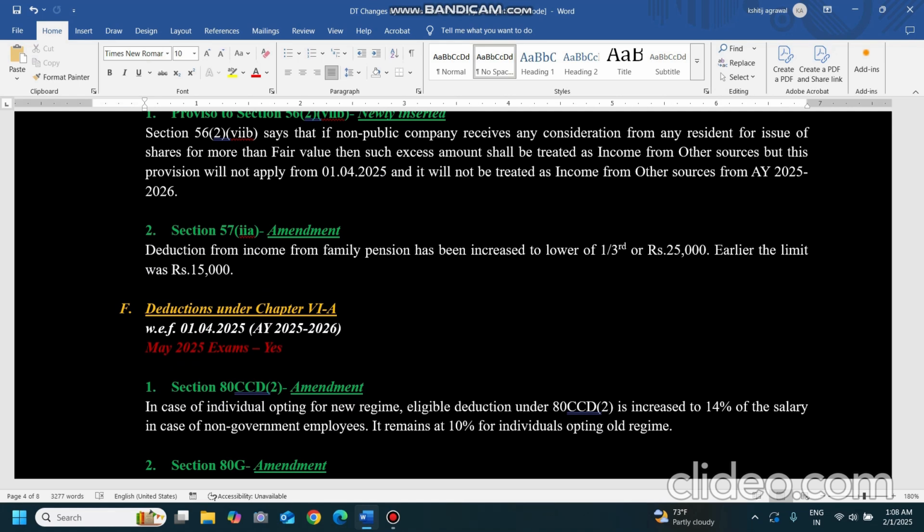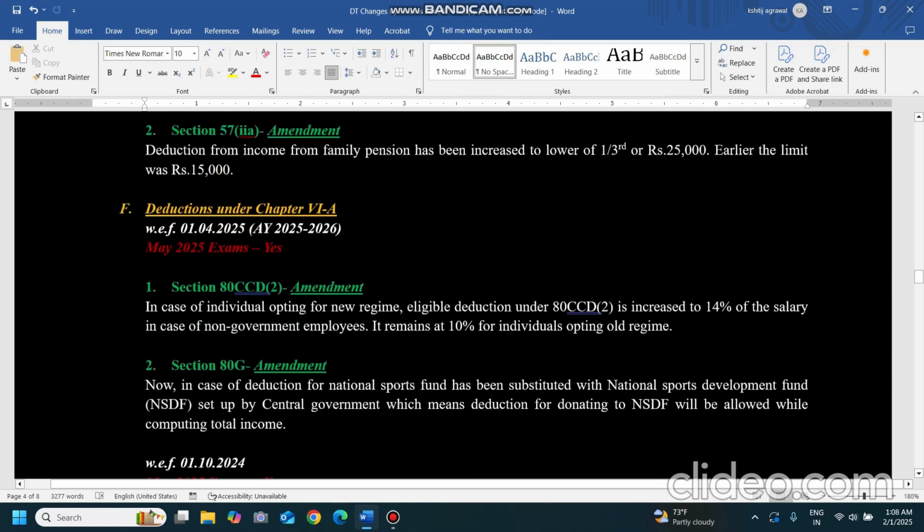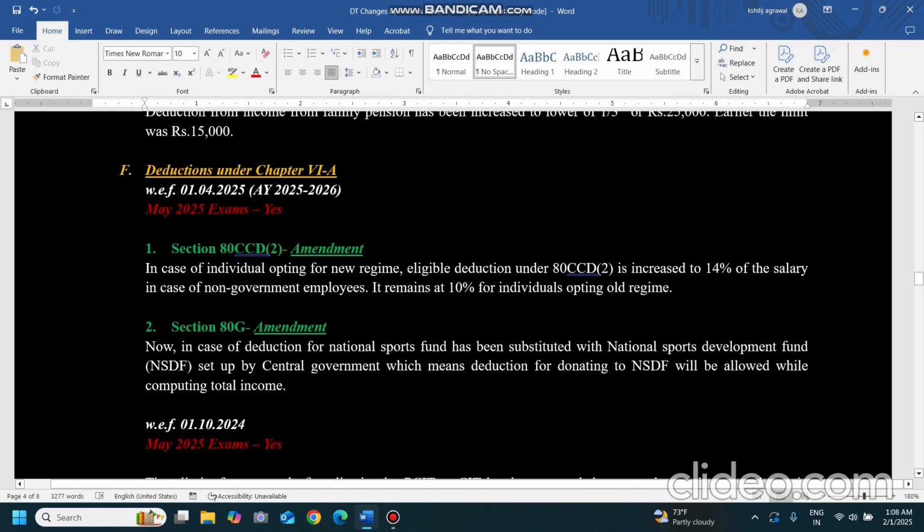Now coming to deductions under Chapter 6A. What changes have been made? Some changes are date specific, some are year specific. Now we will look at section 80CCD(2), for an individual opting for the new regime, the employer's contribution to the pension scheme is allowed up to 14%. Earlier it was 10% only.